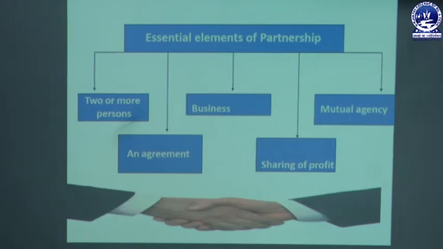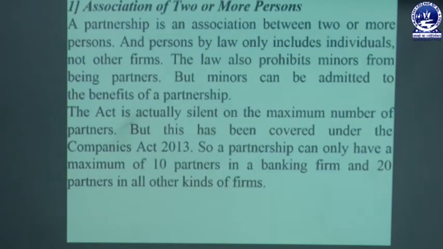So we will discuss these 5 points one by one. The first one is association of 2 or more persons. A partnership is an association between 2 or more persons, and persons by law only includes individuals, not other firms. The law also prohibits minors from being a partner, but a minor can be admitted to the benefits of a partnership